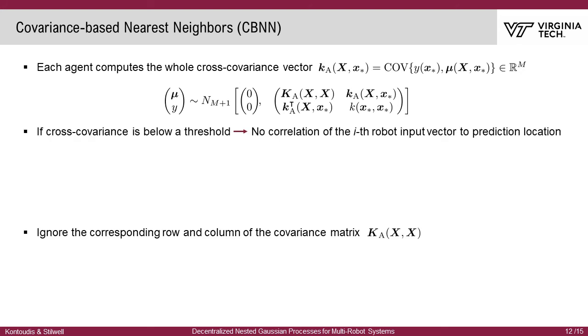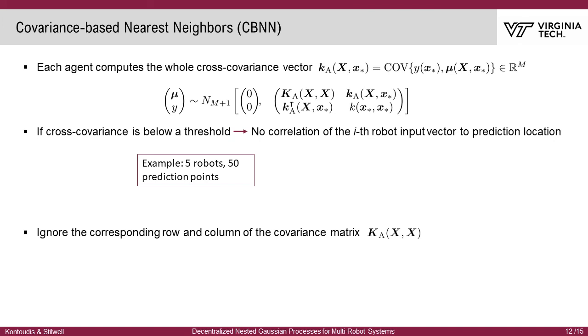If a cross-covariance element is below a threshold, then we say that the corresponding robot has negligible contribution to the prediction. As a result, we remove their corresponding rows and columns from the covariance matrix and compute the aggregated prediction with a reduced covariance matrix. To illustrate the method, we provide an example.